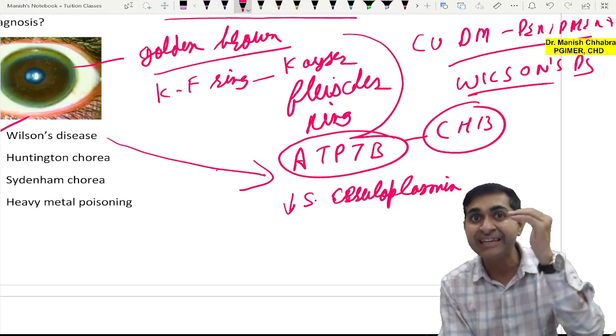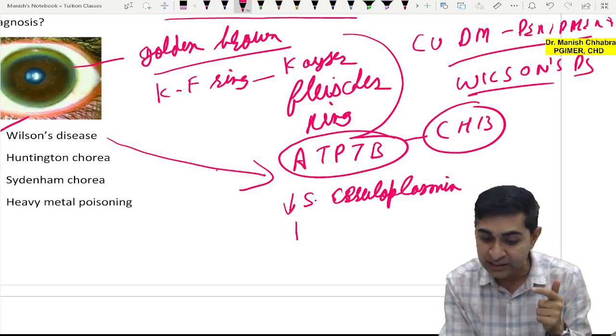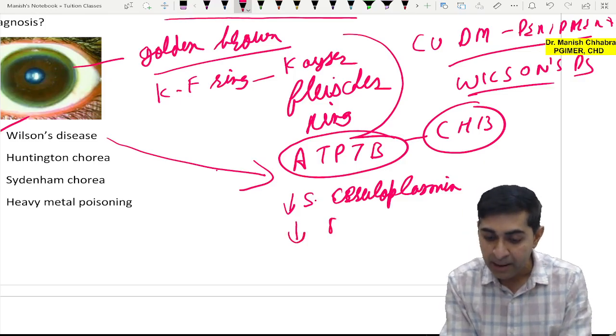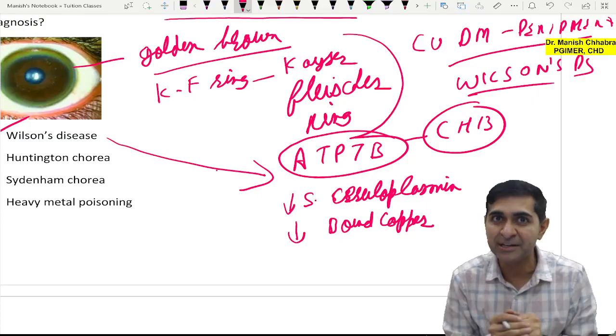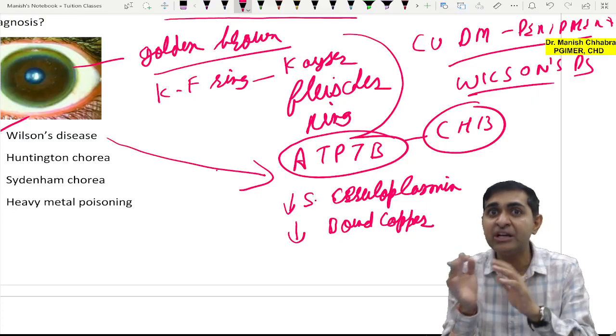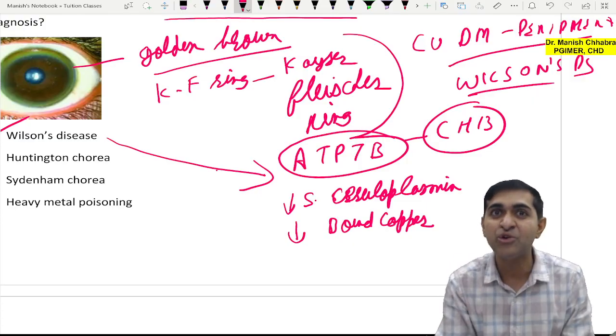When there is decreased ceruloplasmin, that tells me there will be decreased bound copper, because ceruloplasmin carries copper, and copper is nearly 90% bound to ceruloplasmin.